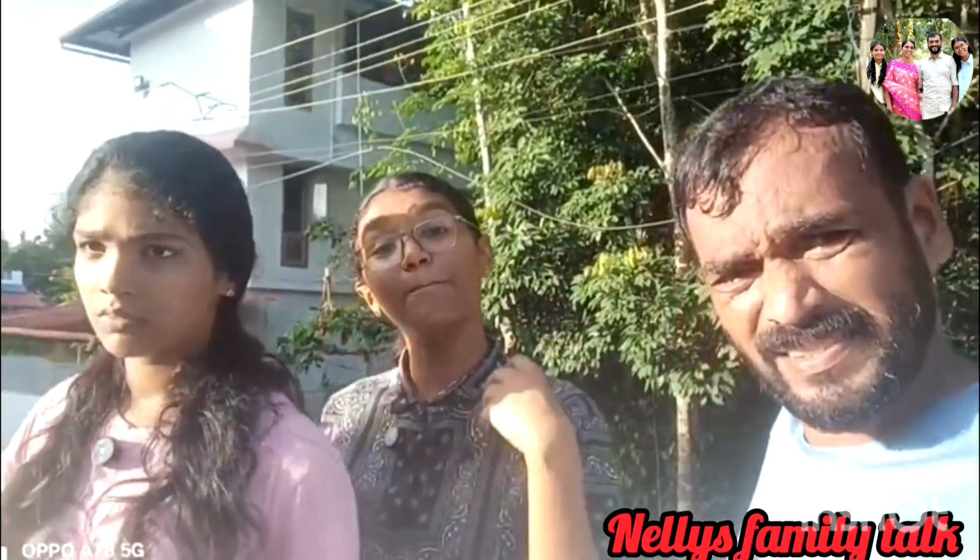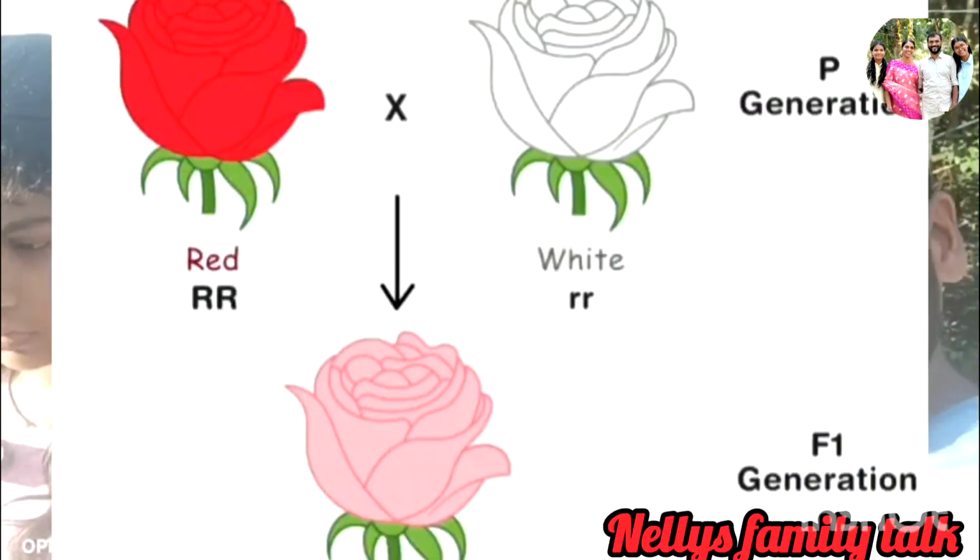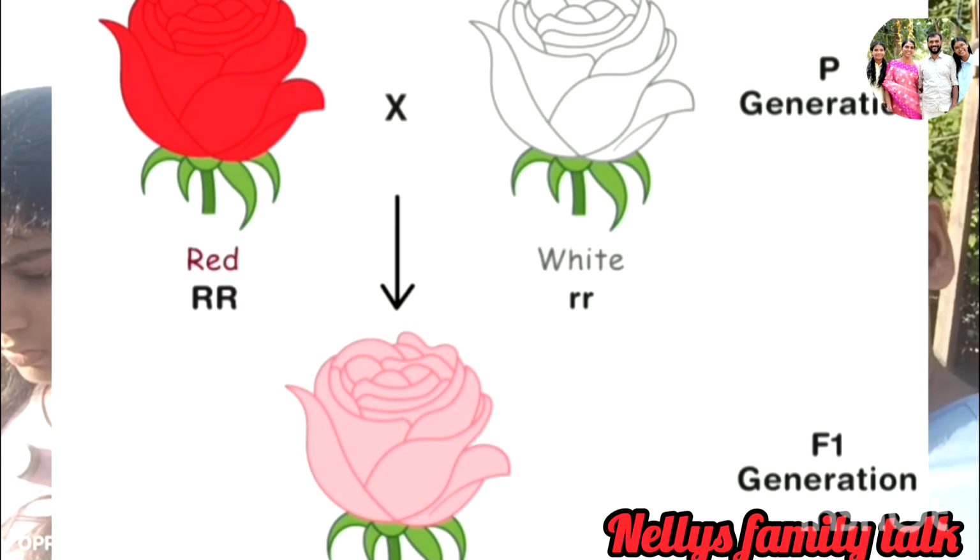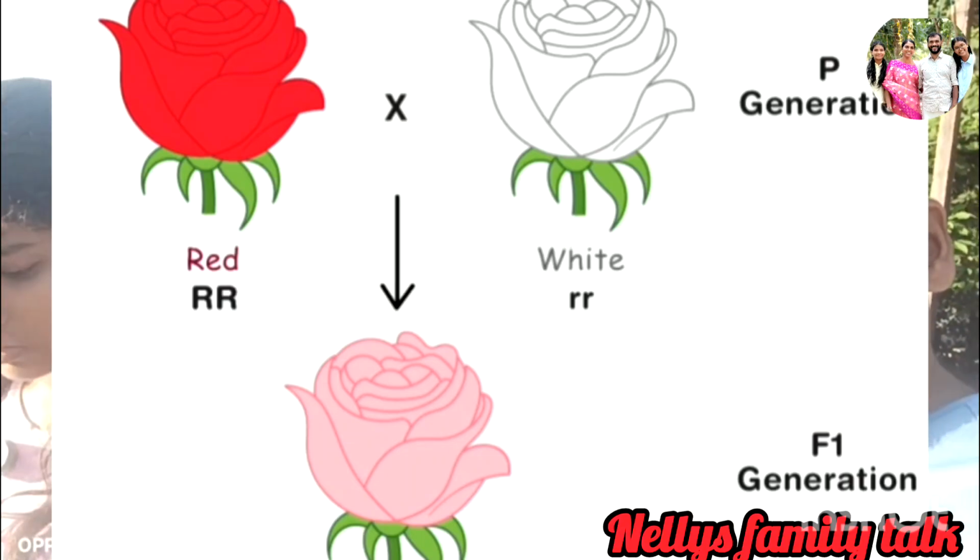If I'm having a pink rose by mixing both of them, but in Mendel's postulates, he was able to say that when a gamete is formed, these both alleles are different and they won't mix. That's why I'm having the dominant trait. The dominant trait is only expressed and the recessive trait is hidden.